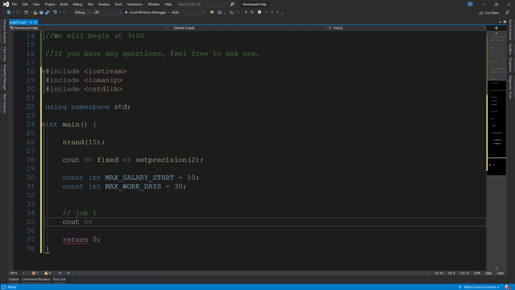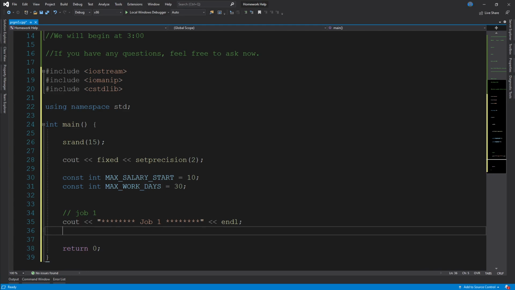And for this one, it is a bunch of stars, job 1, and then more stars. I'm just going to copy and paste these. And then a new line. There we go.